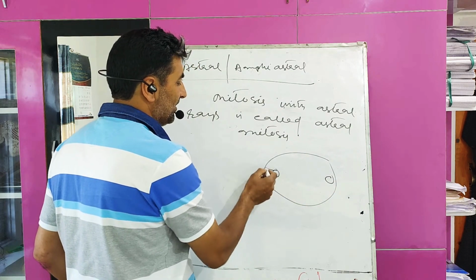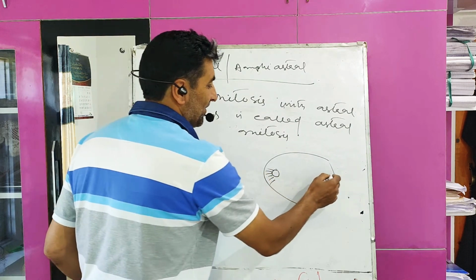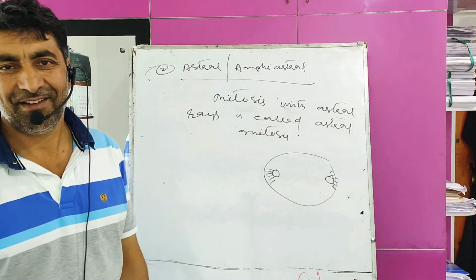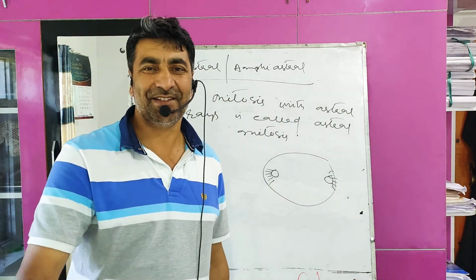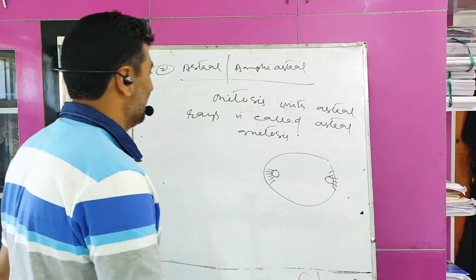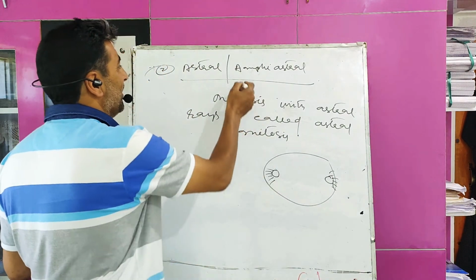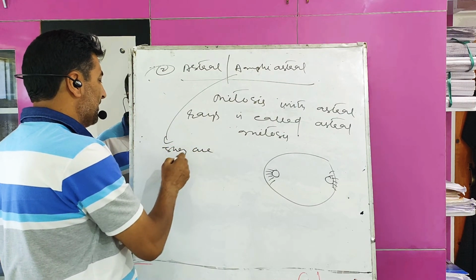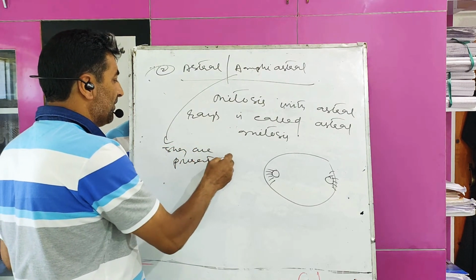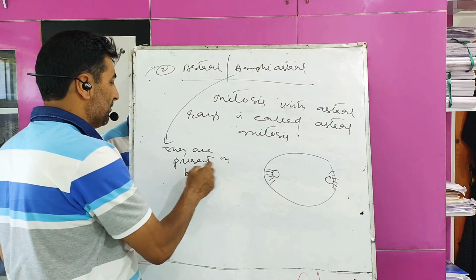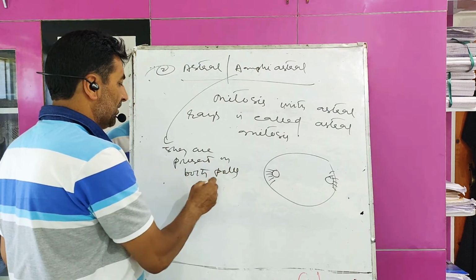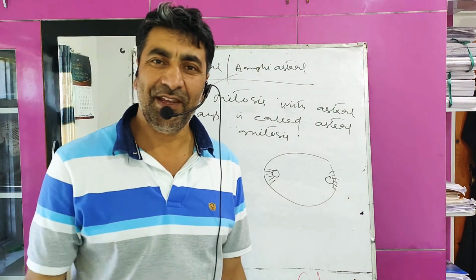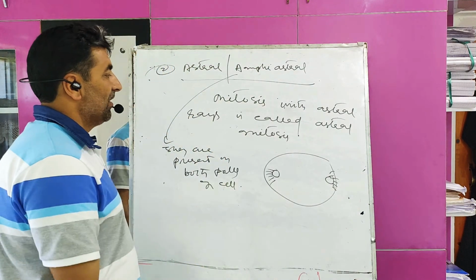These are astral fibers. Since they are present on both poles of the cell, it is called amphiastral. Amphi means both, on both sides. They are present on both poles of the cell.